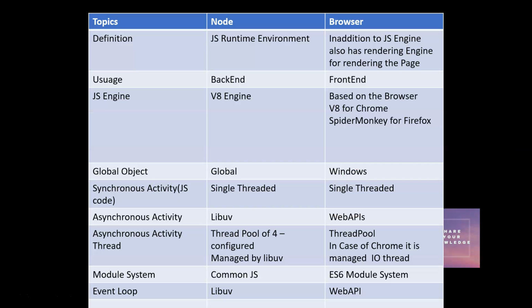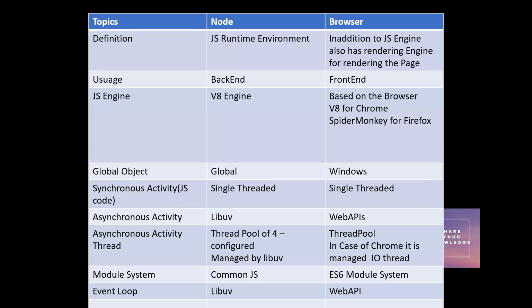But in case of any asynchronous activity in the browser, what will happen? Any asynchronous activity like setTimeout or fetch call is all handled by the web APIs. What is a web API? Web APIs are APIs which are provided by the browser.